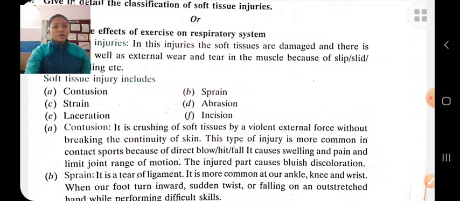Mainly it occurs in the palm, knee, elbow, etc. Laceration is a type of wound that happens when the soft tissues in the body are torn by a blunt object. And incision is also a type of wound, caused by a sharp-edged object like a knife, razor, etc.